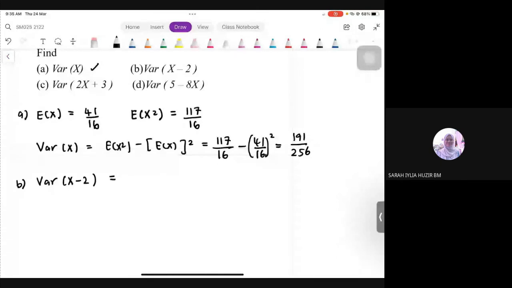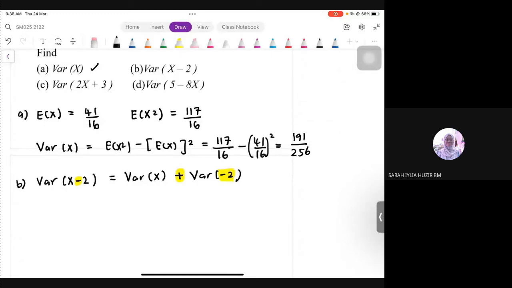So, variance of x minus 2, jangan buat variance x minus variance 2. Kita tukar jadi variance of x plus with variance of negative 2. Walaupun kat sini minus, saya tukar jadi plus. Negatif tu saya bawa dalam bracket. Kat soalan ni kita tak nampak efek dia. Tapi kita praktis mesti macam tu dululah. Efek dia nanti nampak kat soalan D.